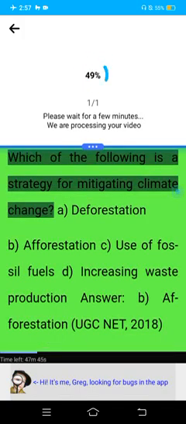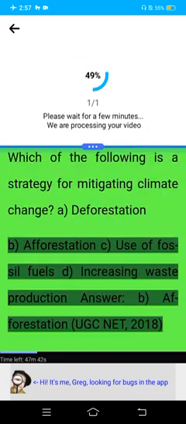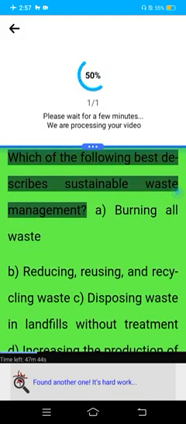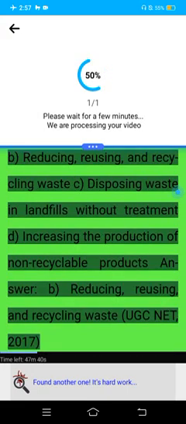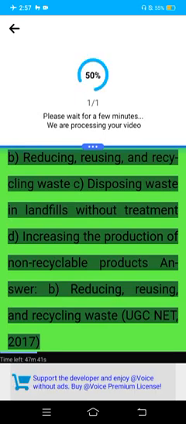Which of the following is a strategy for mitigating climate change? A. Deforestation. B. Afforestation. C. Use of fossil fuels. D. Increasing waste production. Answer. B. Afforestation. UGC Net 2018. Which of the following best describes sustainable waste management? A. Burning all waste. B. Reducing, reusing, and recycling waste. C. Disposing waste in landfills without treatment. D. Increasing the production of non-recyclable products. Answer. B. Reducing, reusing, and recycling waste.